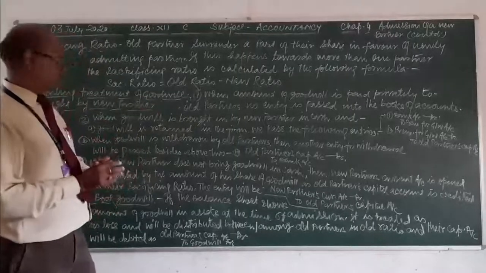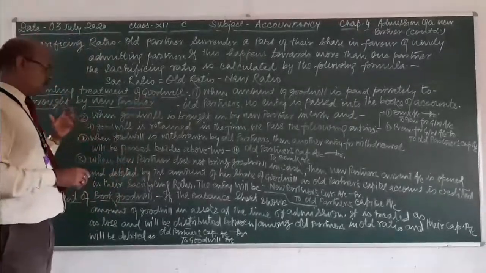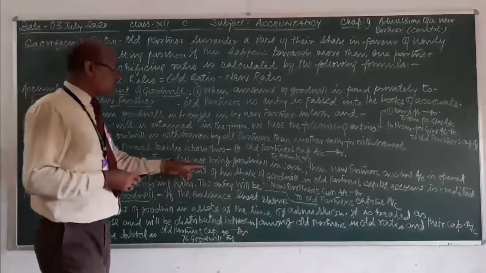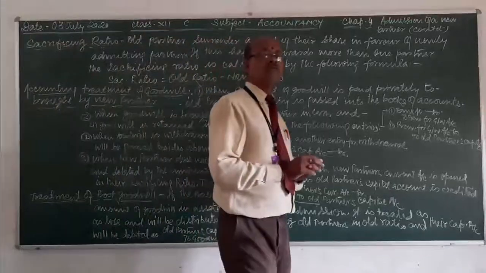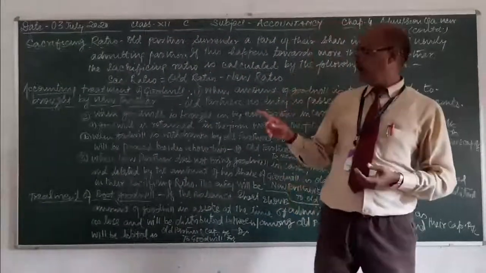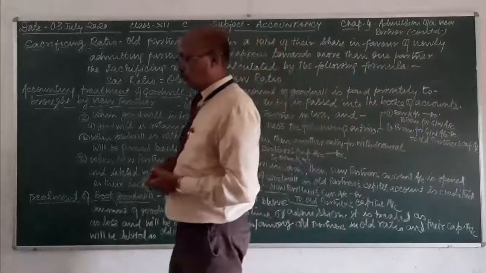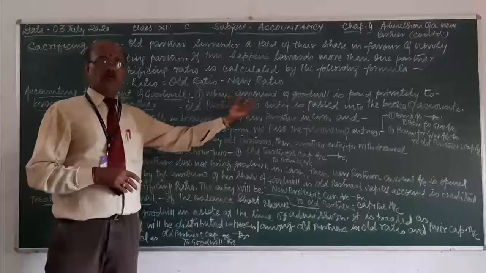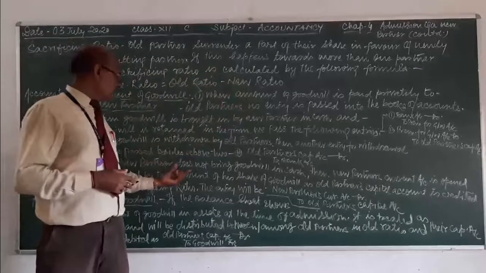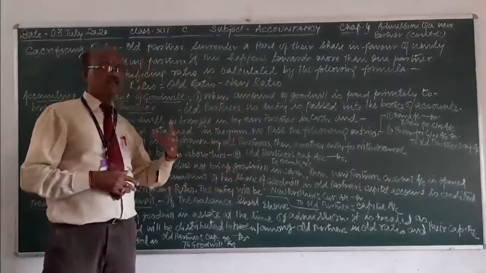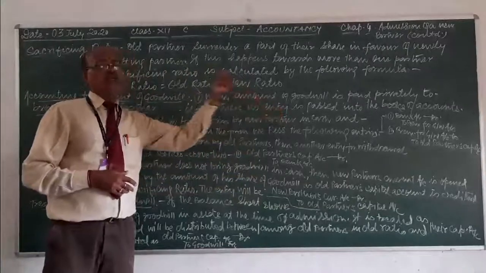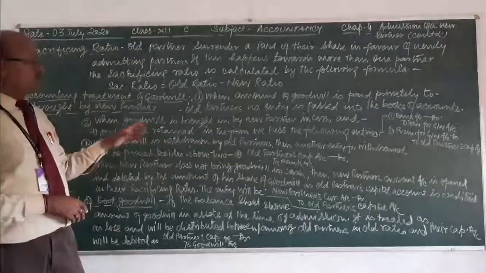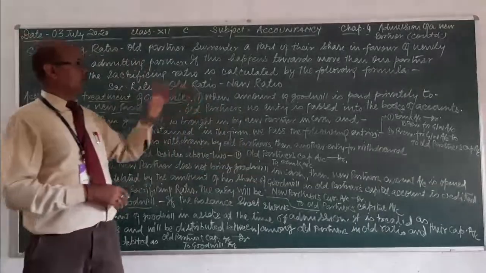Third point is there. In this connection, when the new partner does not bring goodwill in cash. In the first clue, you had the goodwill in cash brought by the new partner. Here he is not bringing the goodwill in cash. This is a separate point from that.